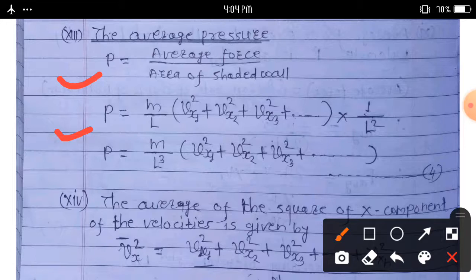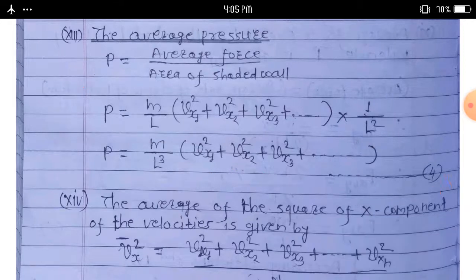This becomes 1 upon L square, here L square into L, this becomes L cube. Then the average pressure P is equal to m upon L cube into (v_x1 square plus v_x2 square plus v_x3 square).